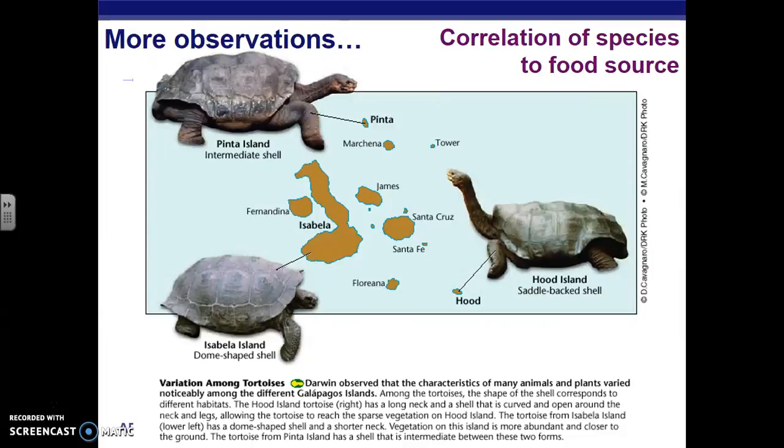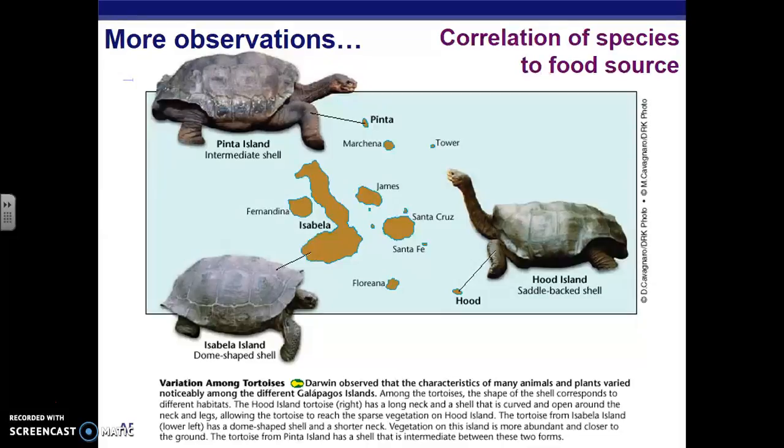So he also made similar observations on the island with turtles, and he noticed that the length of the turtle's neck also correlated with the food sources available on the island. If the food sources are available low, in the grass and things like that, he noticed that the tortoises on that island had short necks.